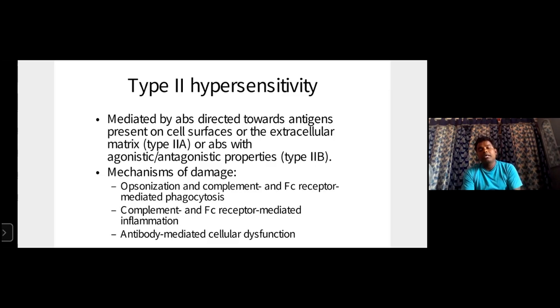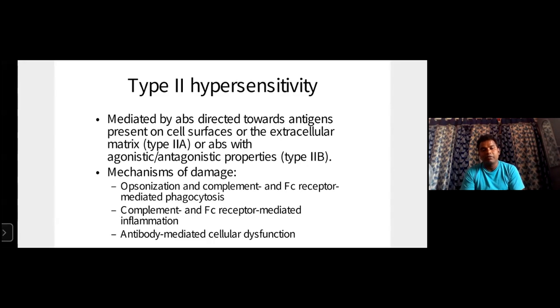The mechanisms of damage are opsonization and complement, binding with the FC receptor, mediated phagocytosis, and complement and FC receptor mediated inflammation.